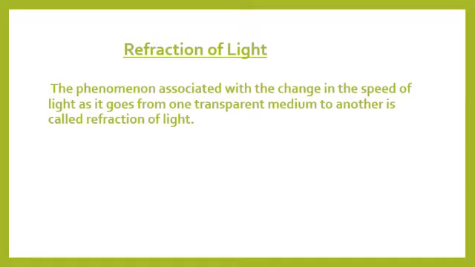When a ray of light propagating along a straight line in one transparent medium enters another transparent medium, it is observed to change its direction of propagation, or it bends its path. This observation is due to the phenomenon known as refraction of light.